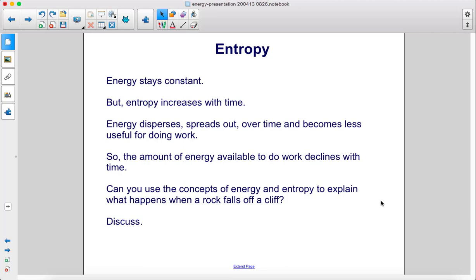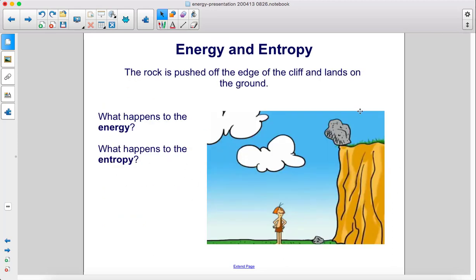Can you use the concepts of energy and entropy to explain what happens when a rock falls off a cliff? Discuss. The rock is pushed off the edge of the cliff and lands on the ground. What happens to the energy? What happens to the entropy?